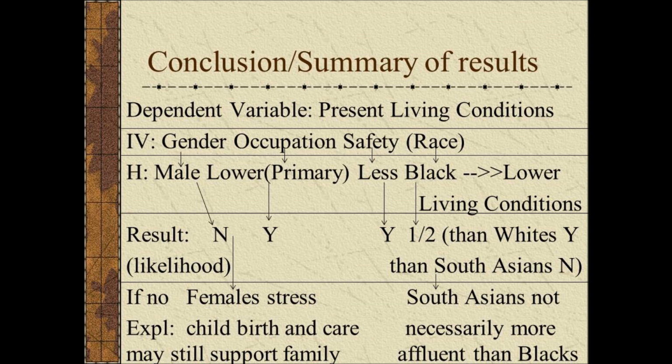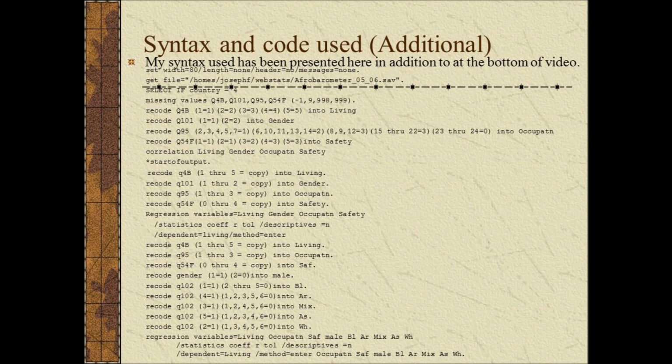In conclusion, we are looking at a situation where females and or people of a lower level of occupation, of value or production output, and or poor safety, and or South Asian in this case, have poorer perceptions of their living conditions. This will likely help inform the government on how to improve living conditions in terms of which kind of people to assist.